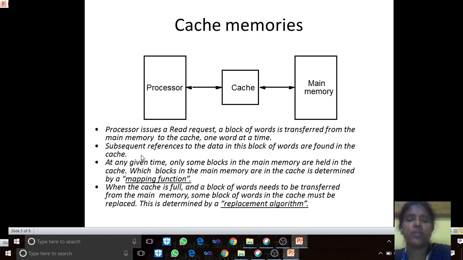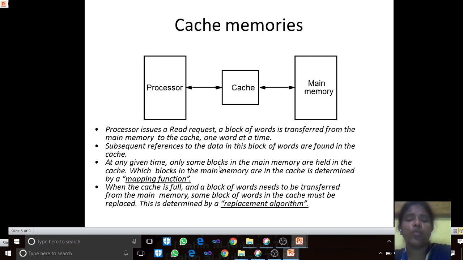Subsequent references to the data in the block of words are found in the cache. That means further references will be found in the cache rather than in the main memory. In the very beginning, it will fetch the block from the main memory to the cache, and later the subsequent instructions will be fetched from the cache rather than from the main memory. Hence the access time is less.